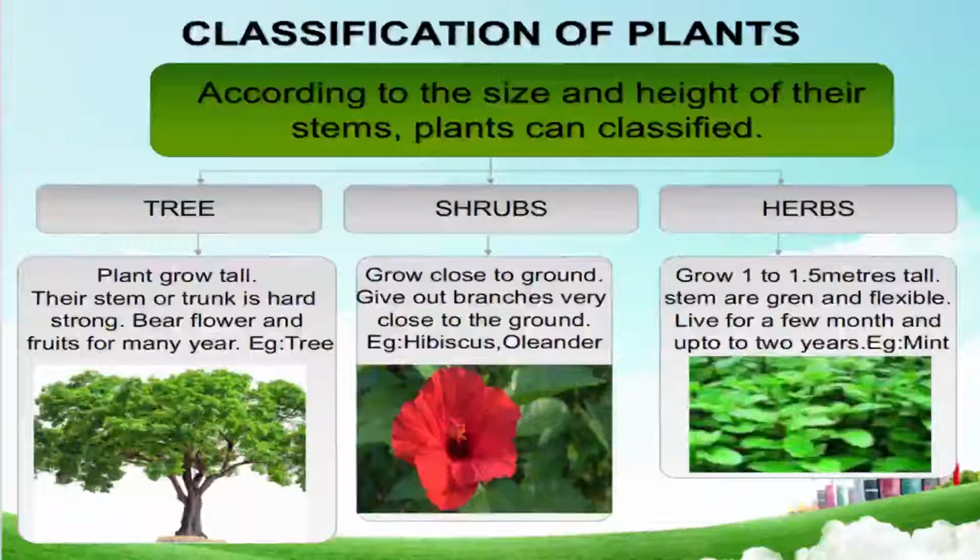Next we see herb. Herbs grow 1 to 1.5 meters tall, and the stem is green in color, flexible, and lives for a few months only, or sometimes some plants live for 2 years also. For example mint, tulsi.